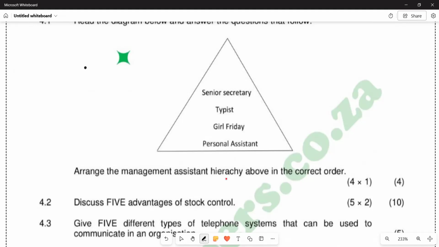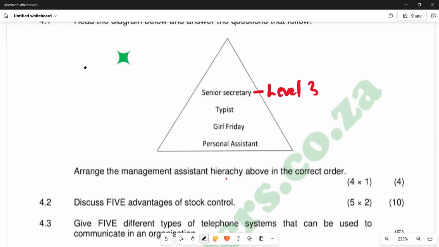We see that we have a senior secretary at the top, which represents level 3. We have a typist, which represents level 1. We also have a Girl Friday, which is level 2. And lastly, we've got personal assistant, which represents level 4.